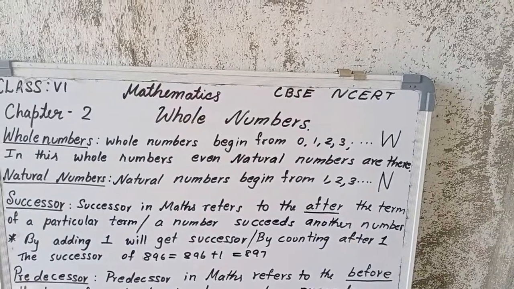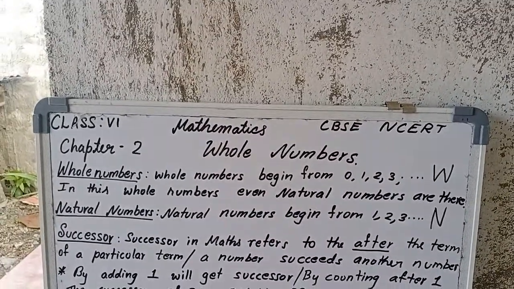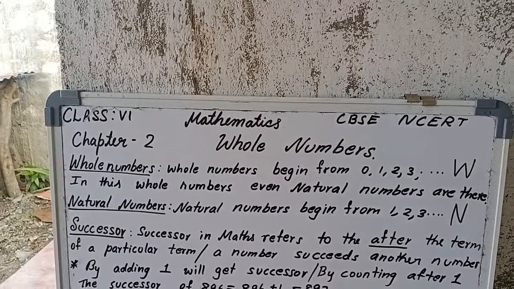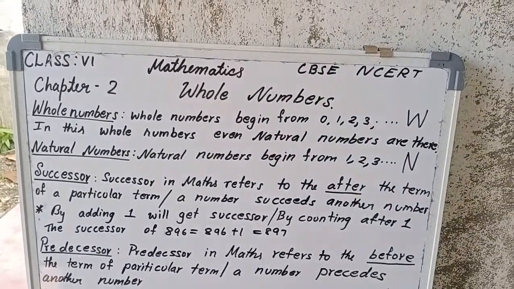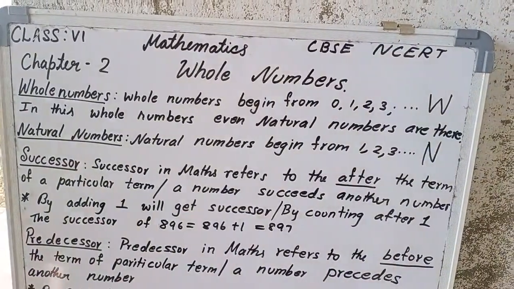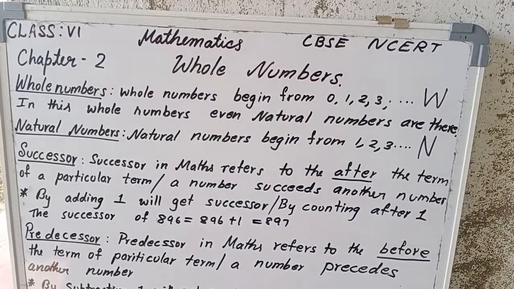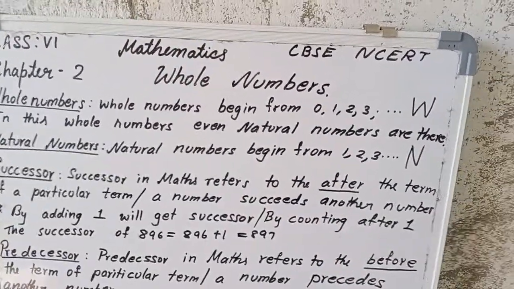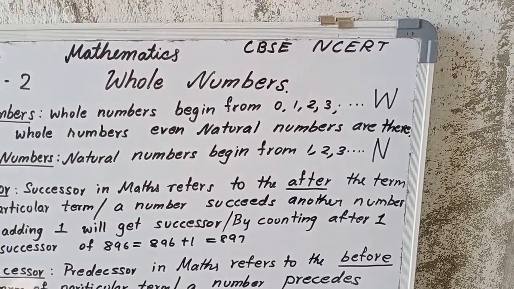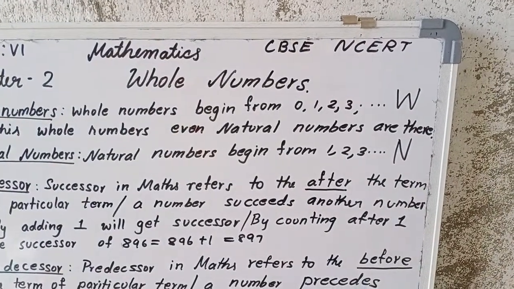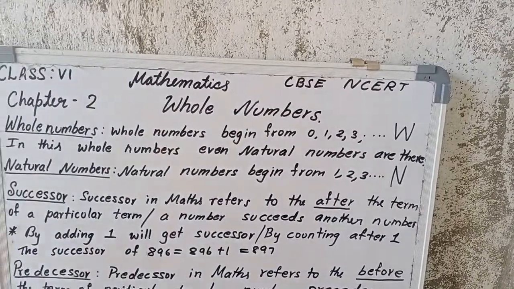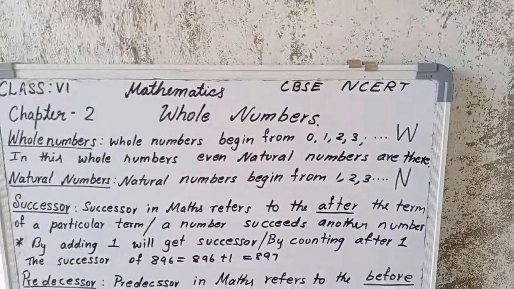Now the next one, predecessor. Predecessor in maths refers to the number before a particular term, or a number that precedes another number. We learned before number, back number. Now we are learning predecessor. When we use the predecessor, we think only of the backward number, only one step back. Before or back, these are all synonyms of the predecessor.